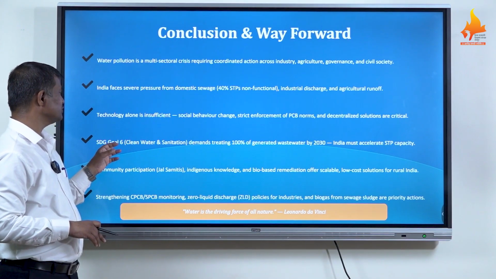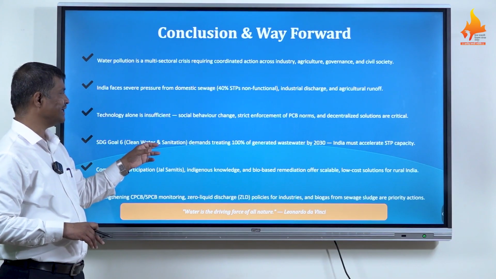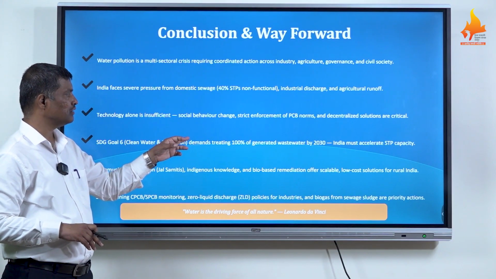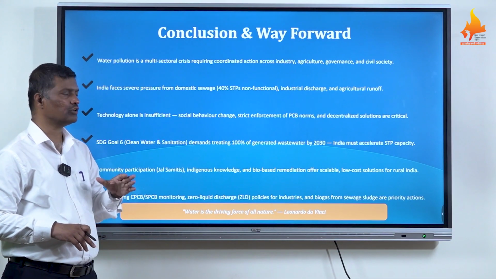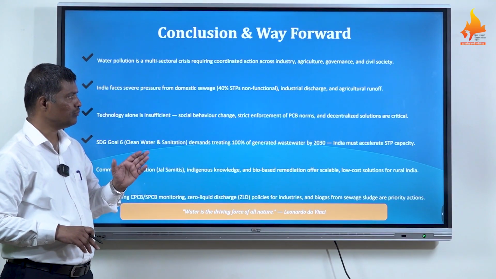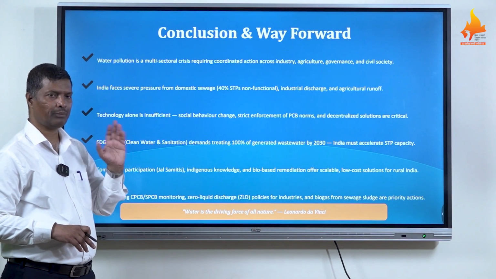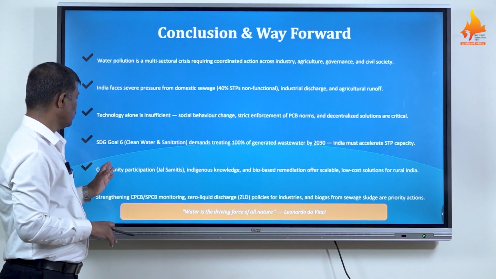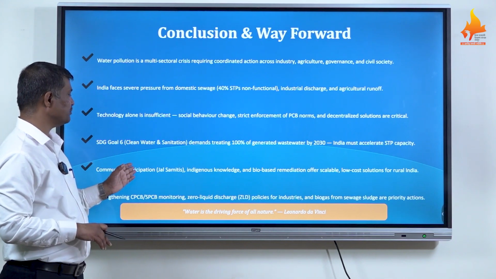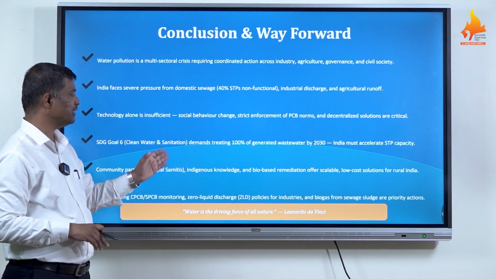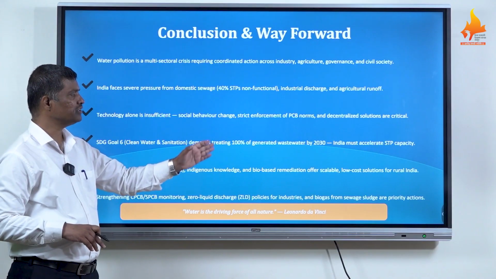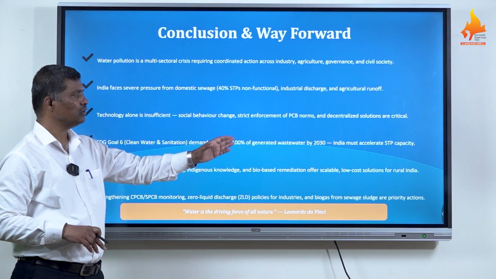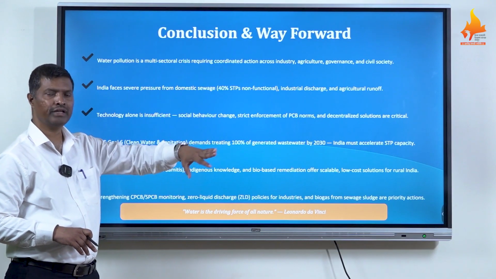SDG Goal 6, clean water and sanitation, demands treating 100% of wastewater by 2030. India must accelerate STP capacity. Community participation, Jal Samitis, indigenous knowledge, and bio-based remediation offer scalable, low-cost solutions for wastewater treatment in rural India.